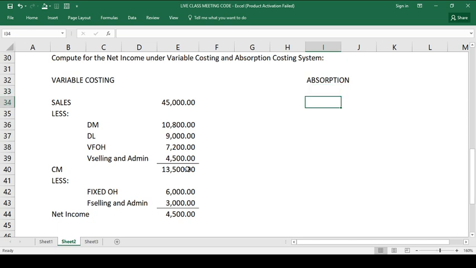So, okay, we have the sales. The sales of the particular system, no, same pa rin po yun. Kung ano ay yung sales ng variable costing at yung ayun din po yung sales ng absorption costing. Okay? Hindi po yan magbabago. Okay? Take note of that. Okay? Absorption costing. Dagdagan ko lang para mas clear, no? Okay?